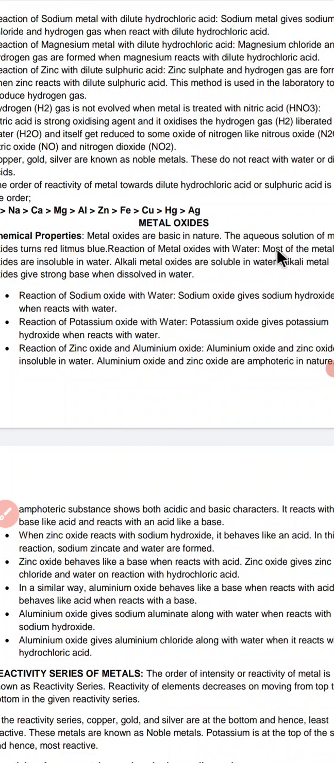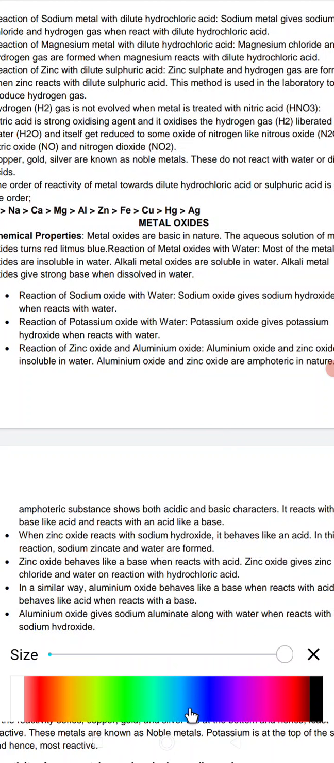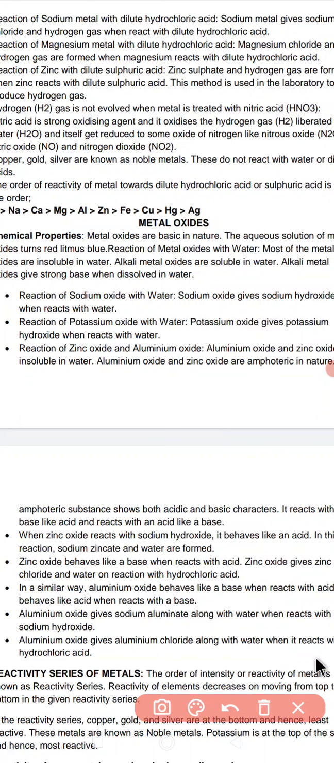Now most of the metal oxides are insoluble in water. Just remember, most of the metal oxides are insoluble in water, but alkali metal oxides are soluble in water. So just remember, alkali metal oxides are always soluble in water. That is the property they have told you, that alkali metal oxides are mostly soluble in water.